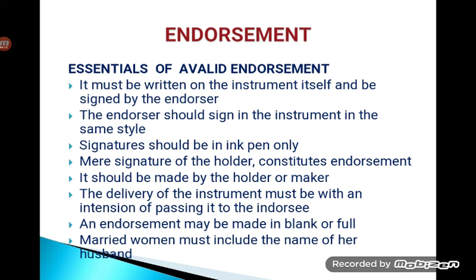An endorsement may be made in blank or in full. The endorsement can be blank or full, meaning either he can merely put a signature, or he can write some words about why he is making that particular endorsement. That makes it a full endorsement. Married women must include the name of their husband if they want to make it a more authenticated and legal endorsement. That is also a necessary, valid, essential criterion.